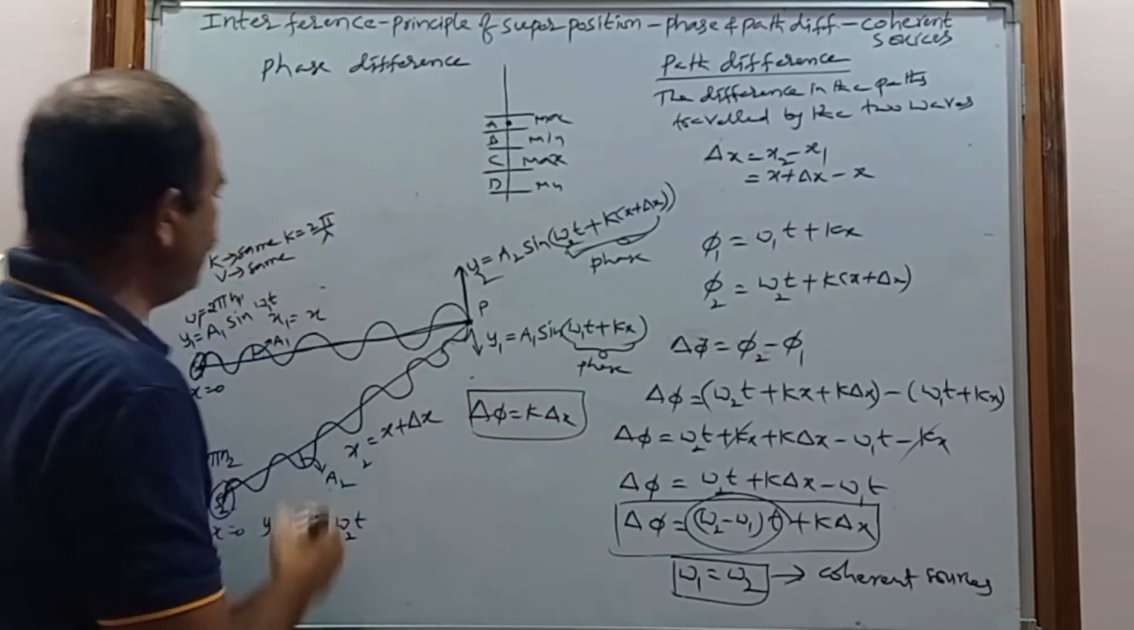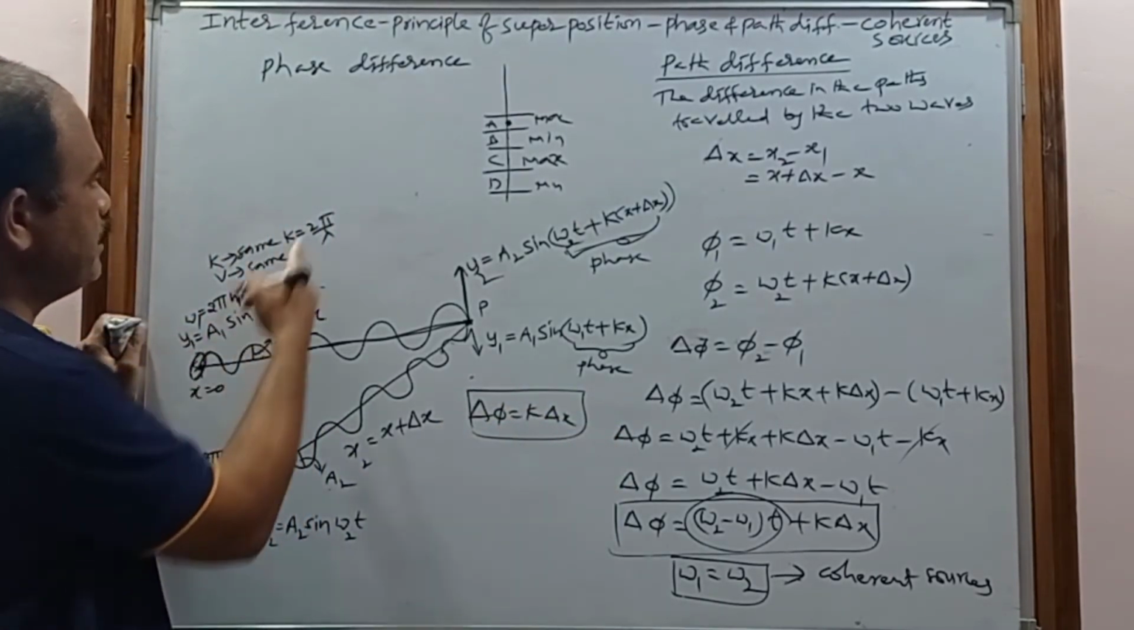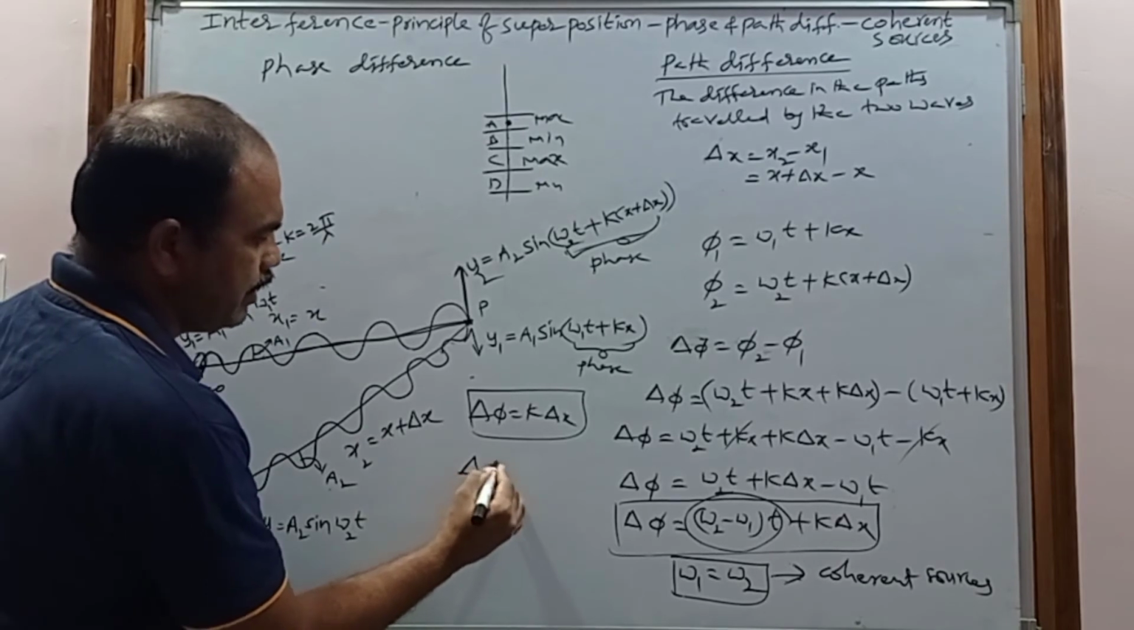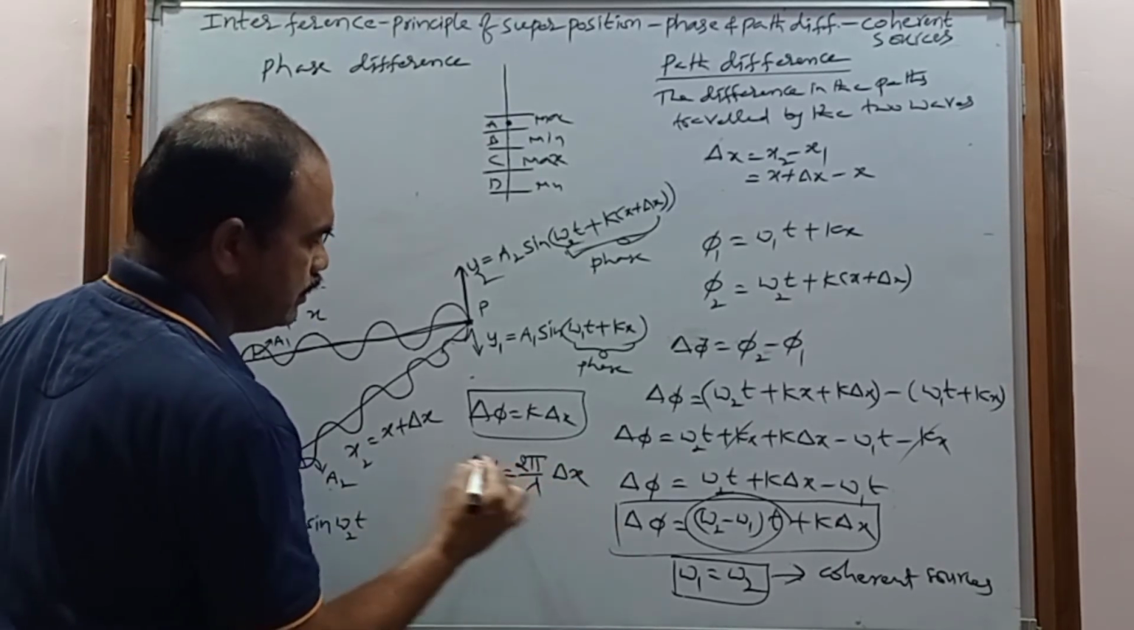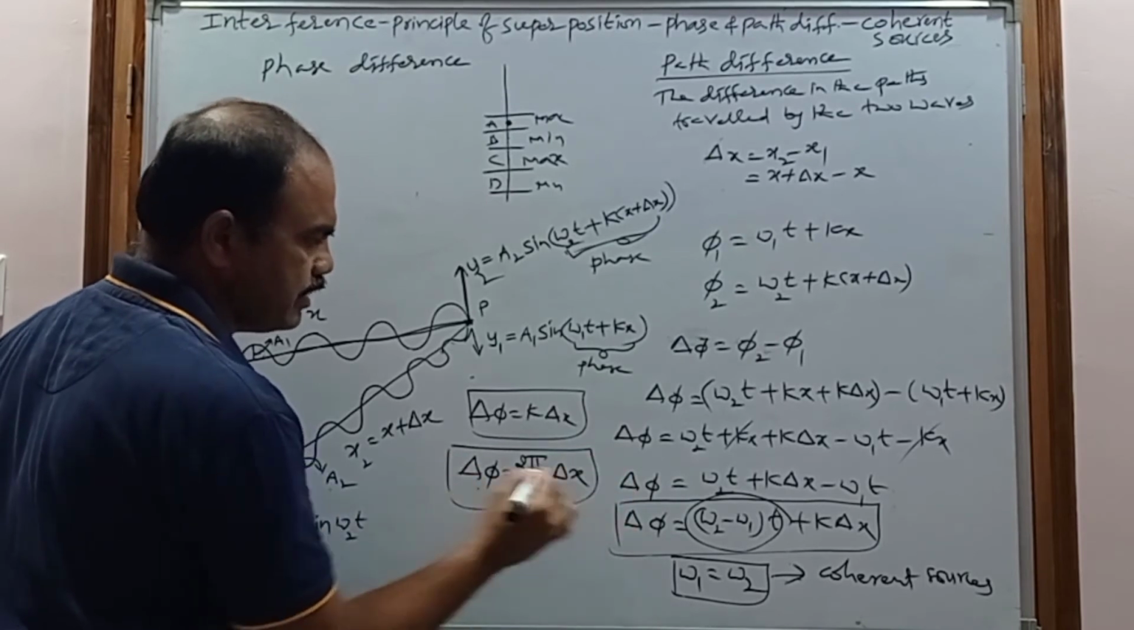So k means what? 2 pi by lambda. K is nothing but 2 pi by lambda. That's why delta phi is equal to 2 pi by lambda into delta x. This is the relation between the phase difference and path difference.